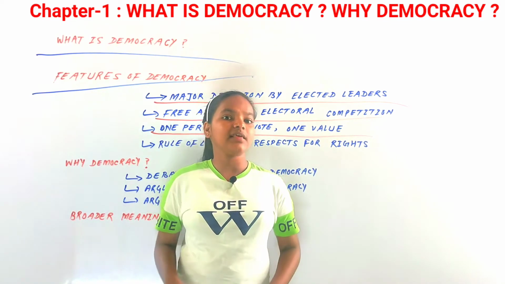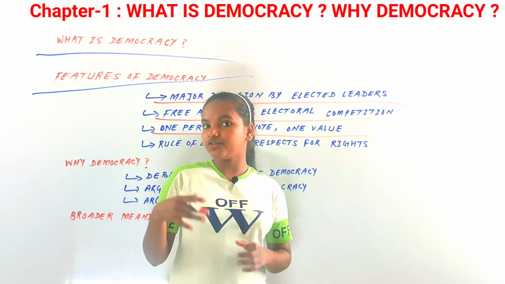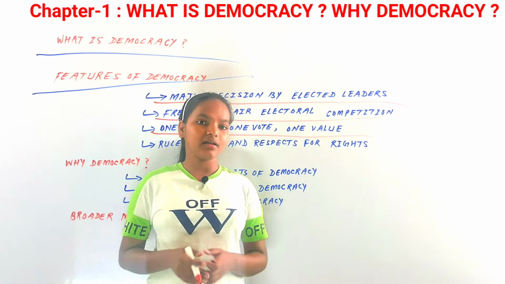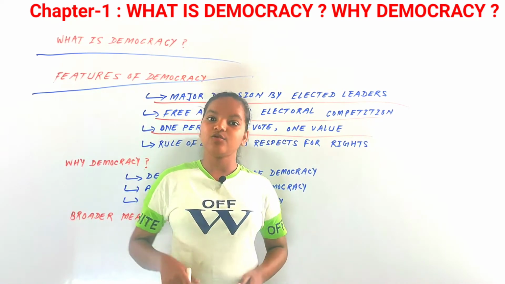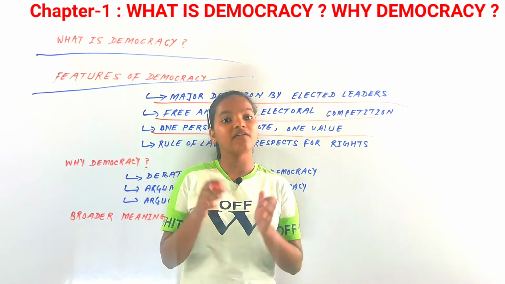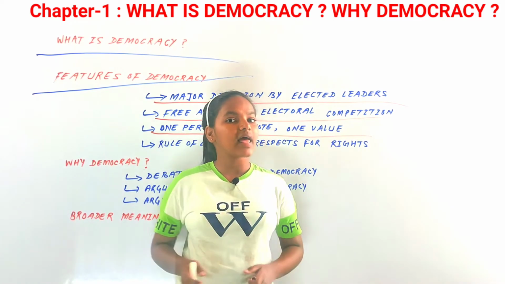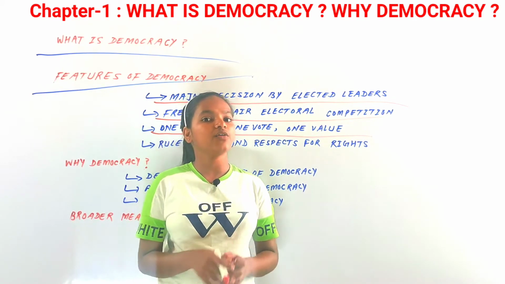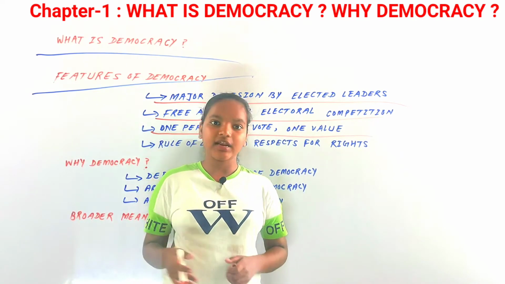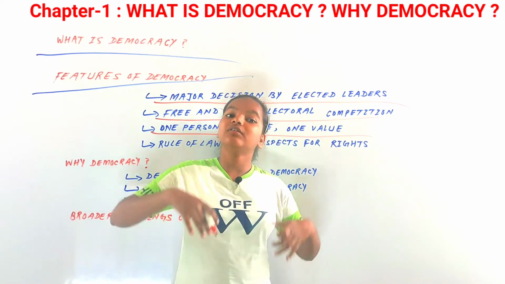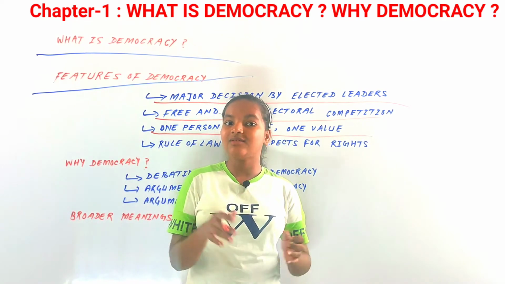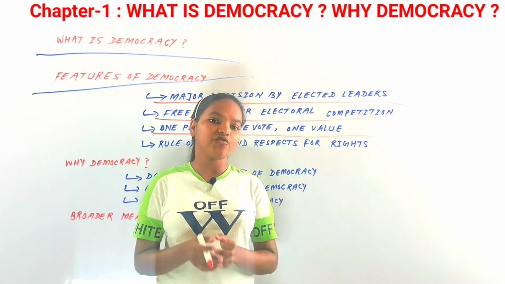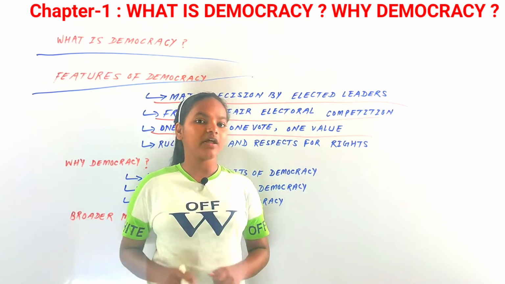Now in a democracy, every person must have the right to vote, because as you might have studied in your previous classes, there has been a great struggle for universal adult franchise. Universal adult franchise is the right to vote for every person above the age of 18 years. There has been a very long struggle in almost all countries for universal adult franchise.